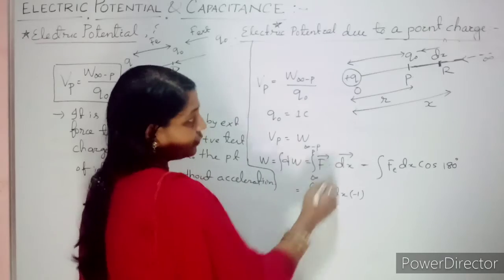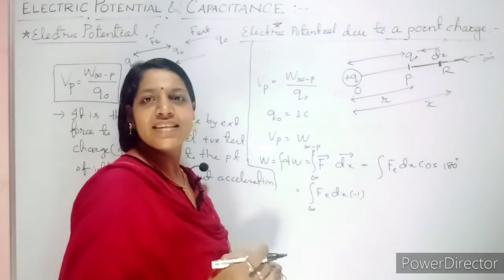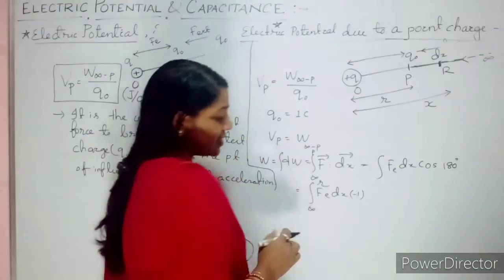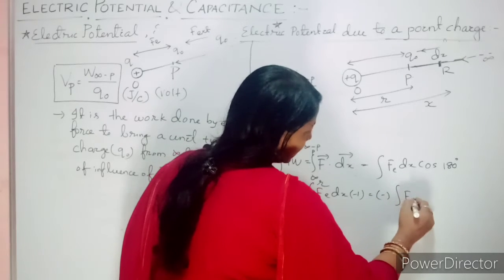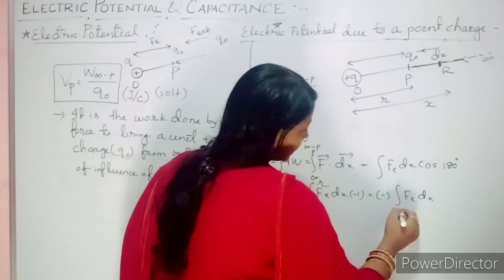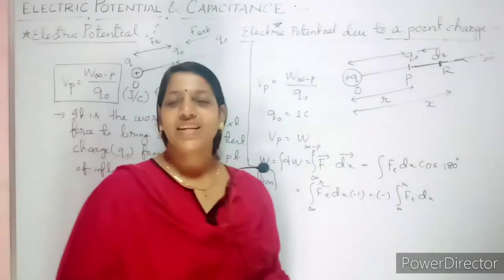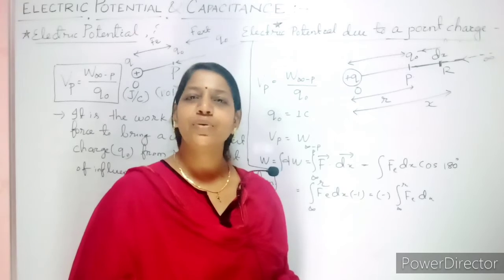Now it is from infinity to the point P. What is this distance? It is nothing but r, we assumed r distance. So take your minus outside. It is Fe dx from infinity to r. We already studied, what is the force experienced by a charge? It is nothing but QE.